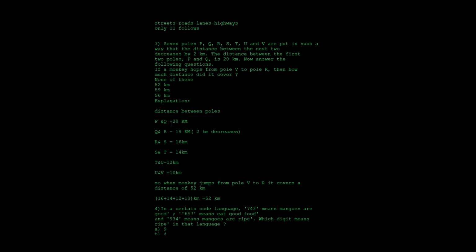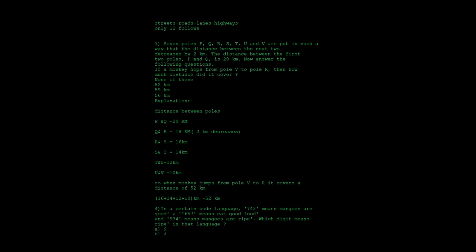So write all the distances between poles. P and Q is 20 km. And the next thing is that P, Q, R, S, T, U, V are put in such a way that the distance between the next two decreases by 2 km. So Q and R decreases by 2 km, therefore 20 minus 2 is 18 km. Each time the distance decreases by 2, so Q and R is 18 km.